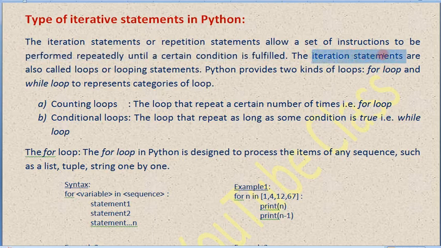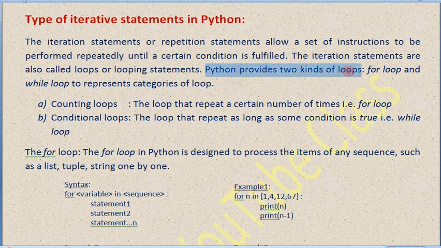The iteration statements are also called loops or looping statements. Loop means repeating a specific task a specific number of times. There will be some task which will get repeated until the job is over, until the condition is no longer satisfied.